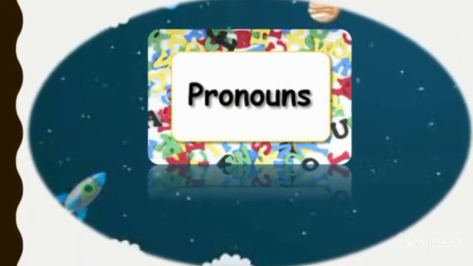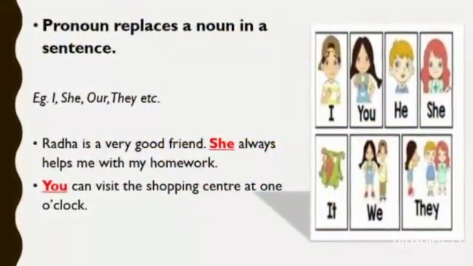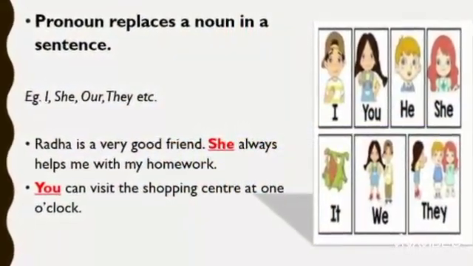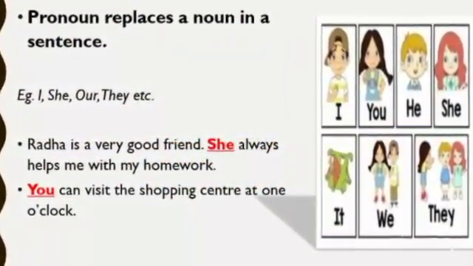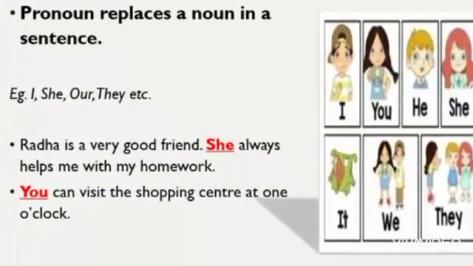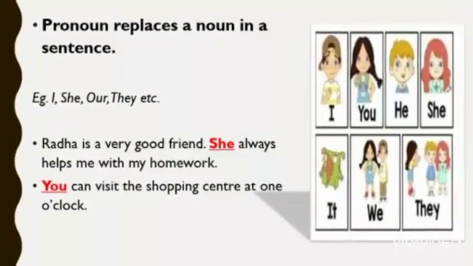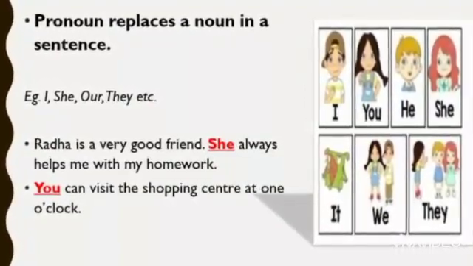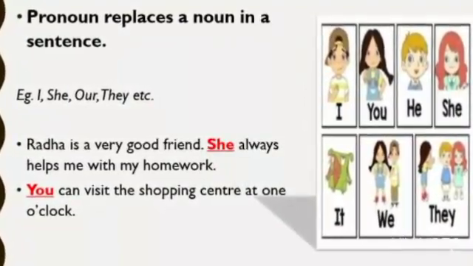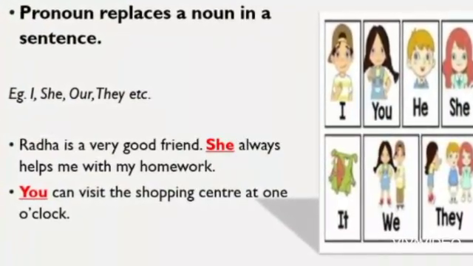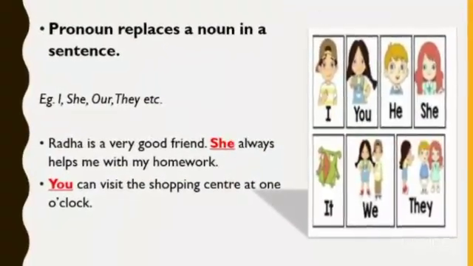The next one is pronoun. It replaces a noun in a sentence. It is a word which is used instead of a noun. For example, I, she, our, they, you, it, he, etc. Look at the first question.